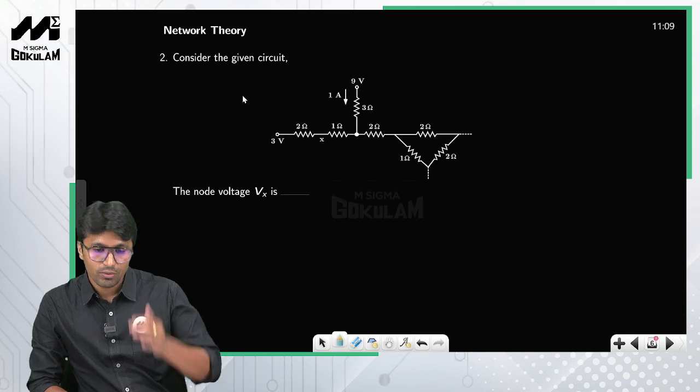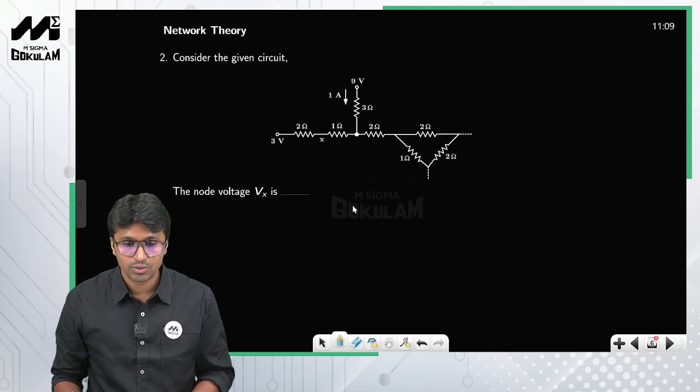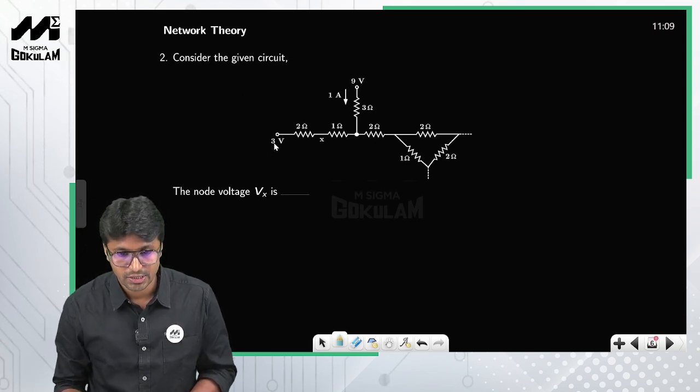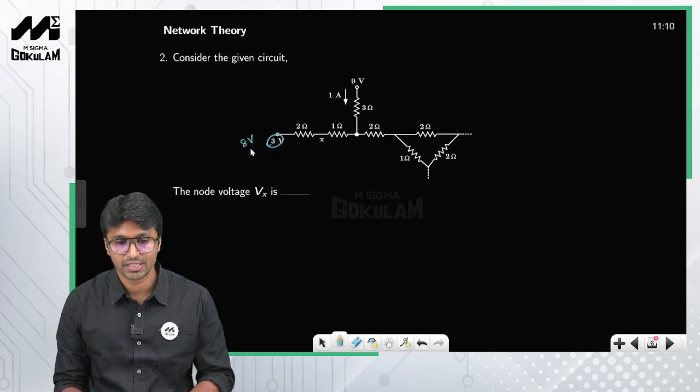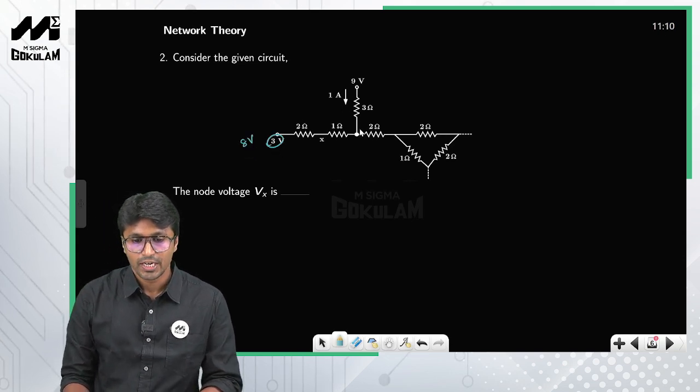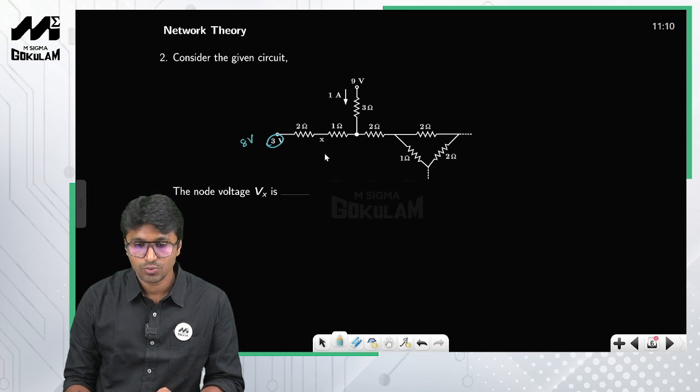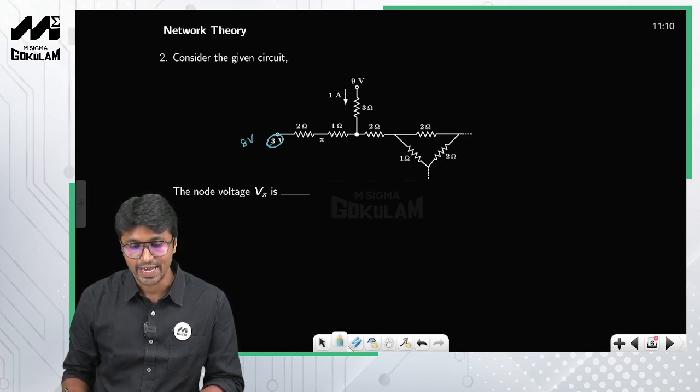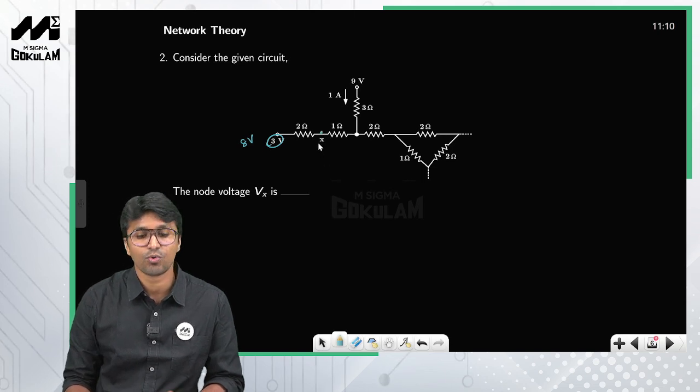Okay, now look at this particular circuit. So this is the circuit. This is nothing but 8 volts, right? There's a printing mistake here. This is nothing but 8 volts. Now you are asked to calculate the voltage at this particular node, node X. So this is node X and you are asked to calculate the voltage at this particular node.